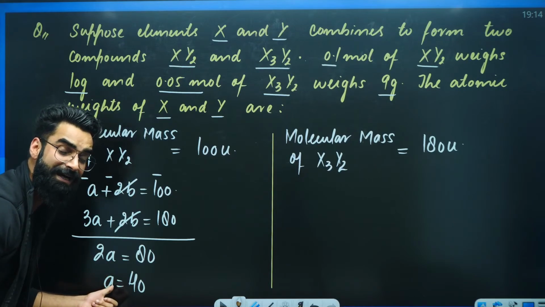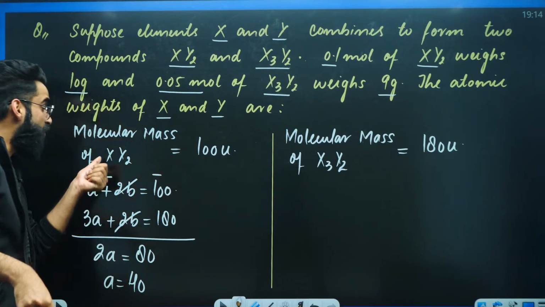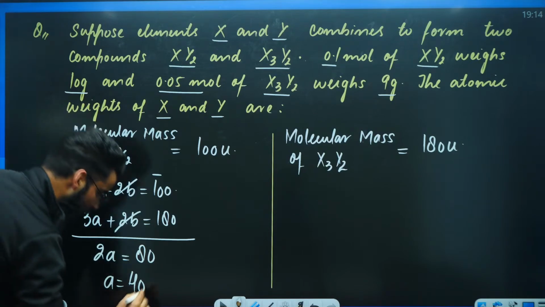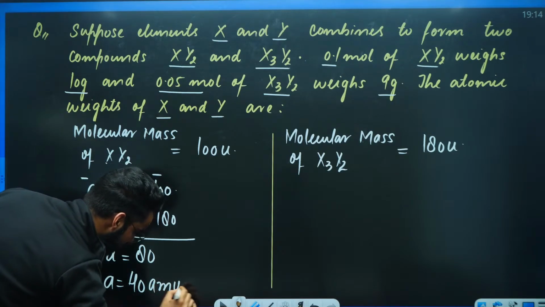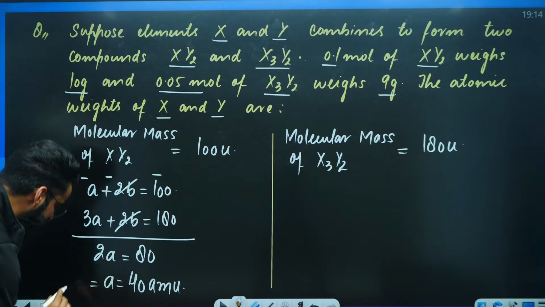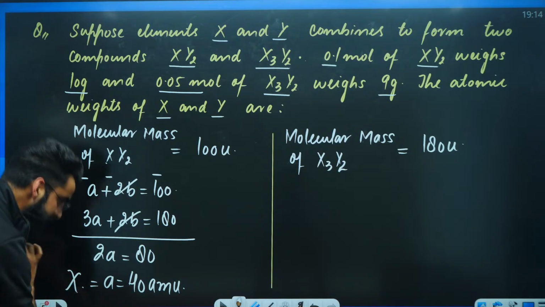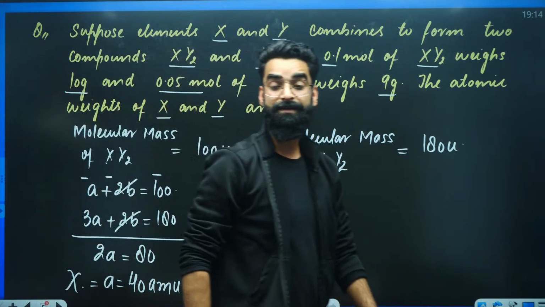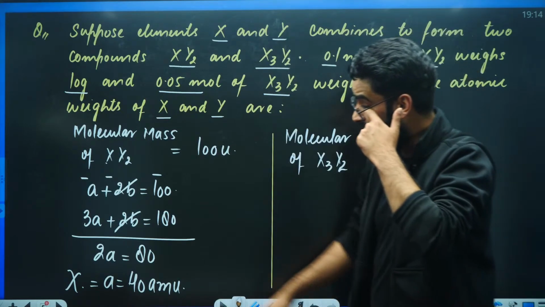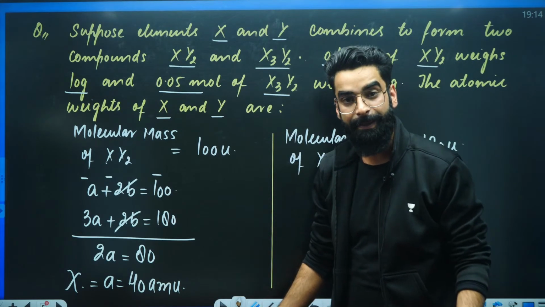And what was a exactly? A, I assumed the atomic weight of X, right? So it's going to be 40 AMU. 40 AMU is basically the atomic weight of X. Correct? Similarly, if I ask you, what about the atomic weight of Y?